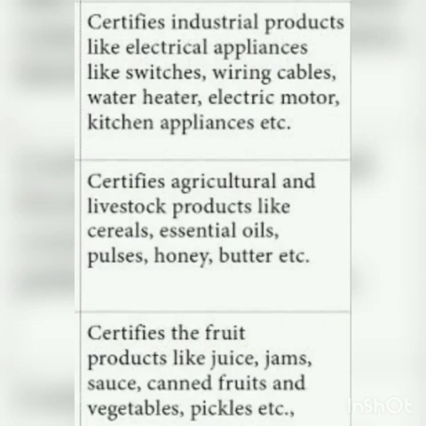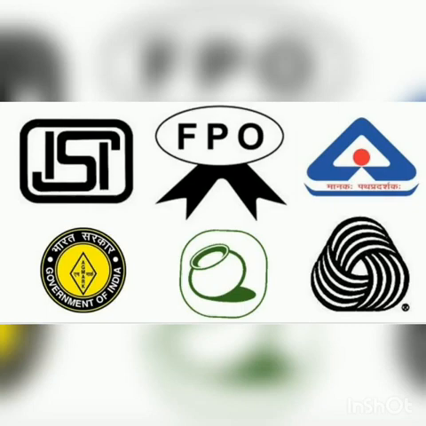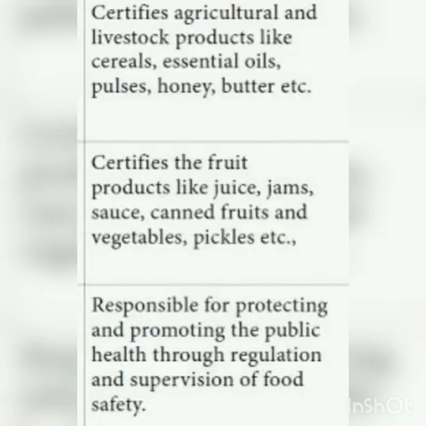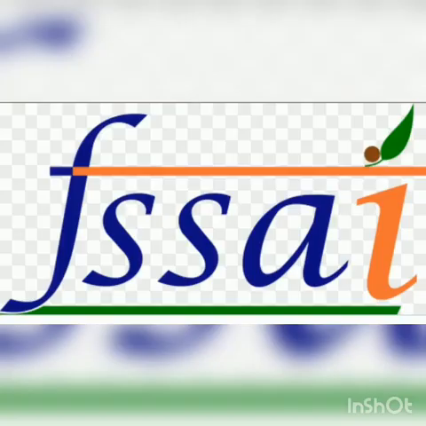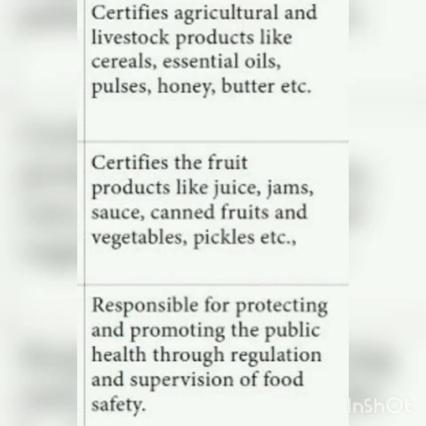Next is FPO, Fruit Products Order. FPO means Fruit Products Order. This helps in certifying the fruit products like juice, jams, sauce, canned fruits and vegetables, pickles, etc. The last is the FSSAI, Food Safety and Standards Authority of India. It is responsible for protecting and promoting the public health through regulation and supervision of food safety.